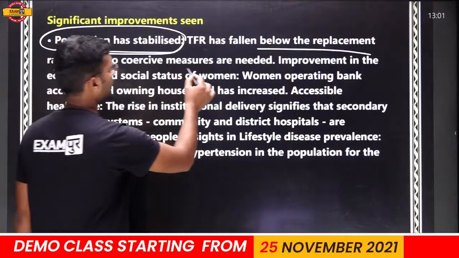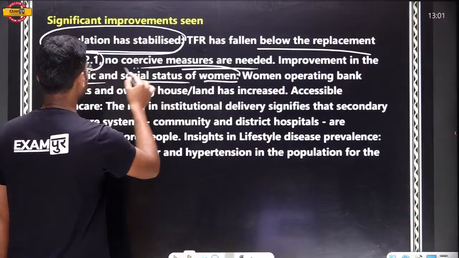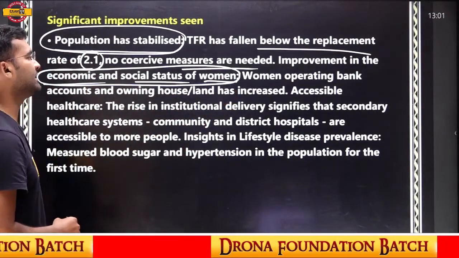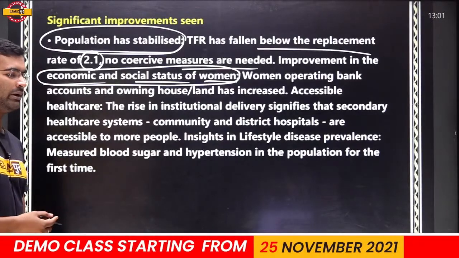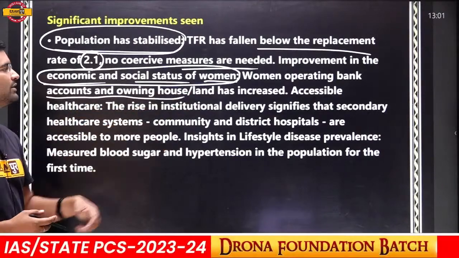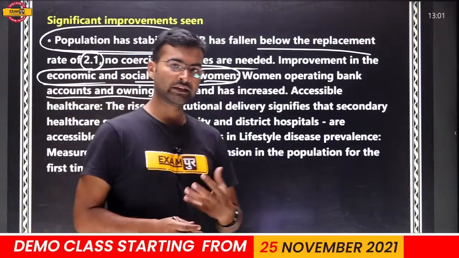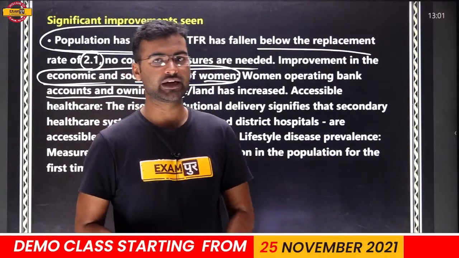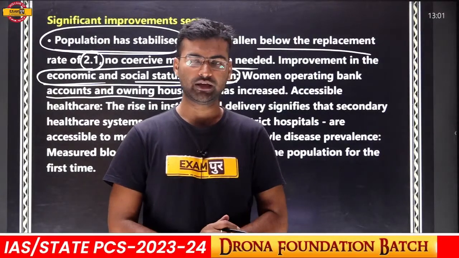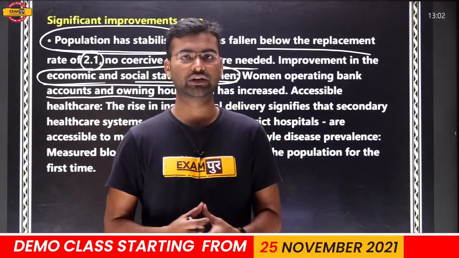No coercive measures are needed. Improvements in the economic and social status of women. The economic and social status of women has increased. So women operating bank accounts and owning houses and land has increased. In traditional Indian society, there was no economic role of women in our economy, or not much social importance of women.